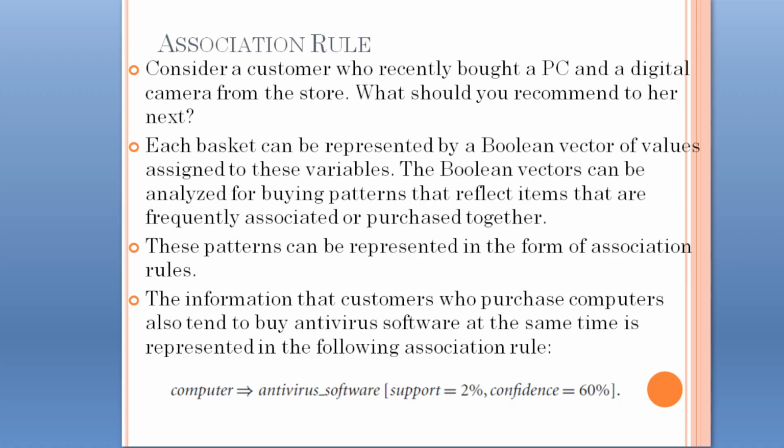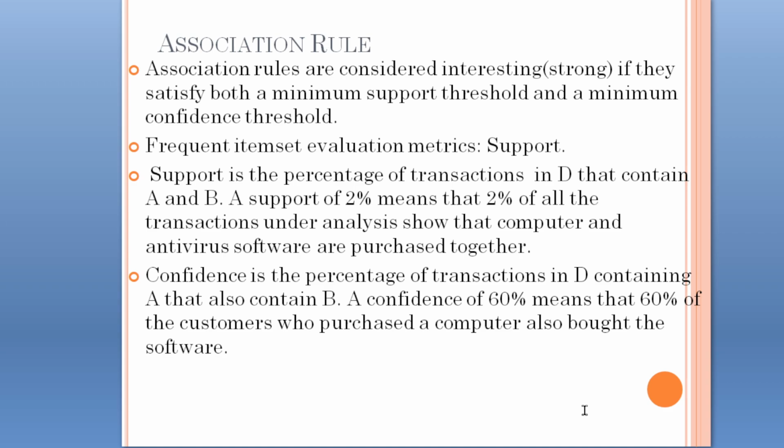The information that customers who purchase computers also tend to buy antivirus software at the same time is represented in the following association rule. Computer implies antivirus software, with support equal to 2% and confidence equal to 60%. Association rules are considered interesting if they satisfy both a minimum support threshold and a minimum confidence threshold. Such rules are also called strong association rules.